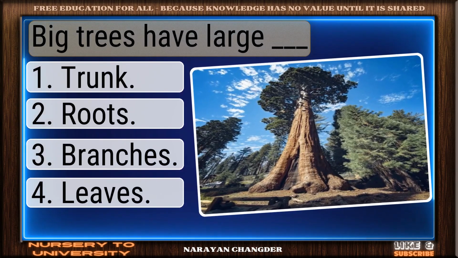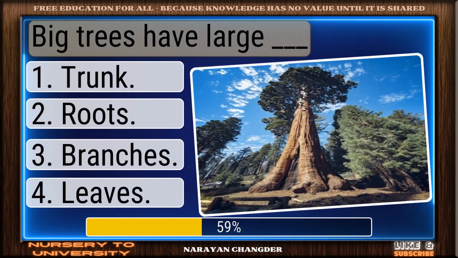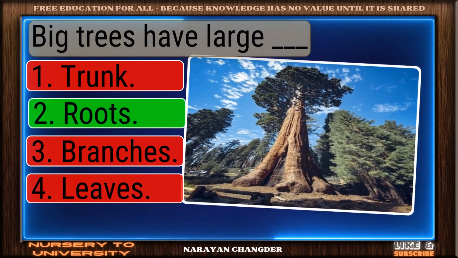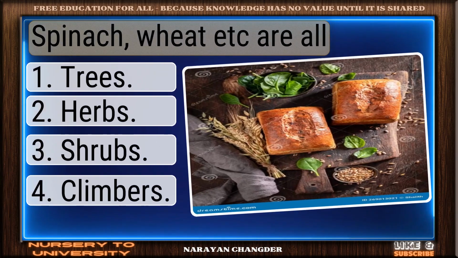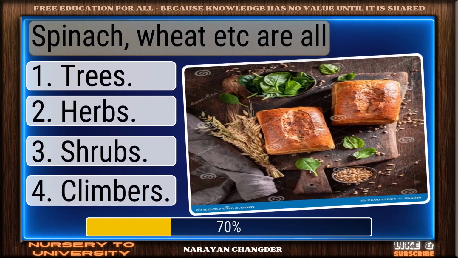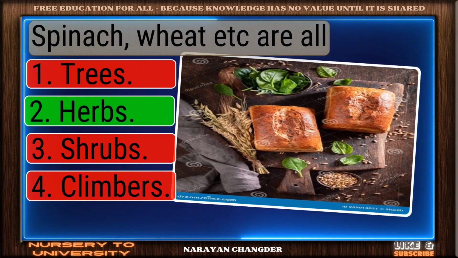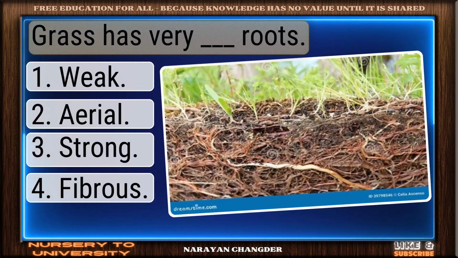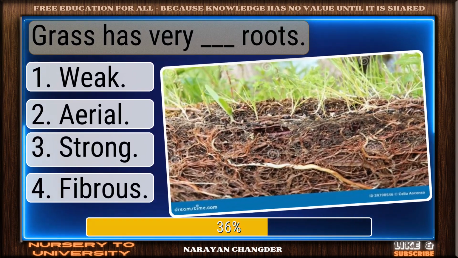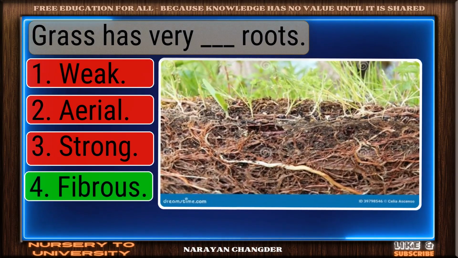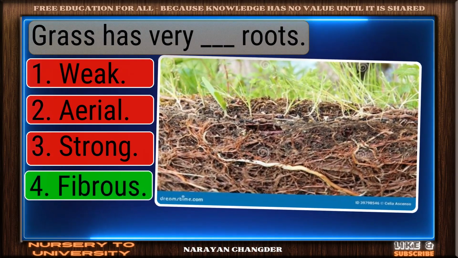Big trees have large dash. Perfect. Roots is the correct choice. Spinach, we did say are all. On track. Herbs is the correct answer. Grass has very dash roots. You're right. Fibrous is the correct answer.